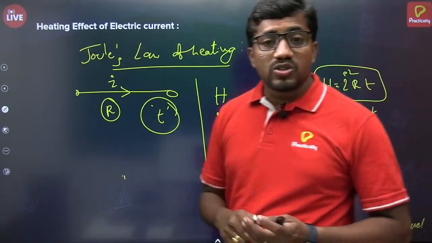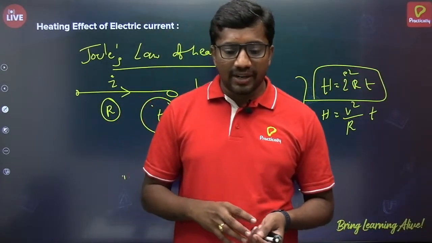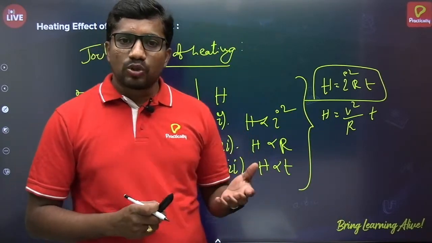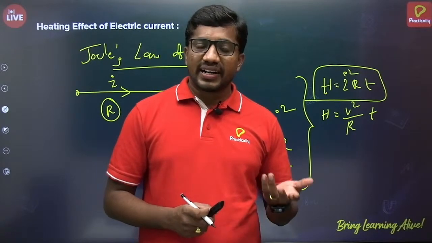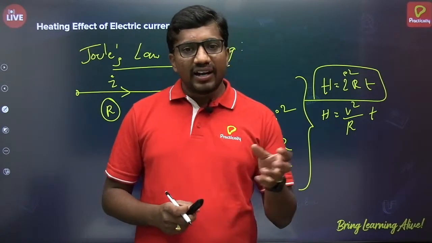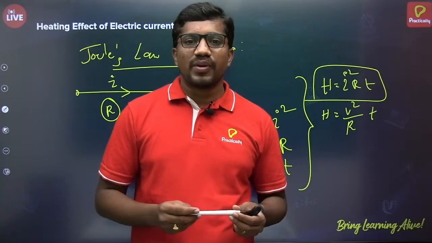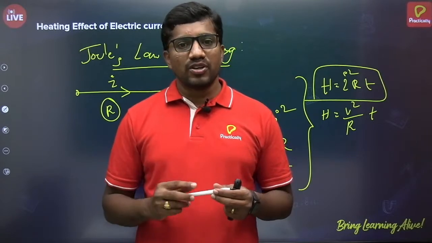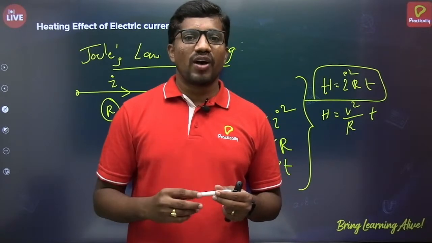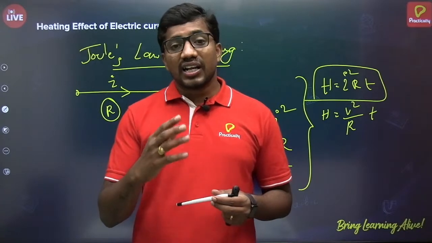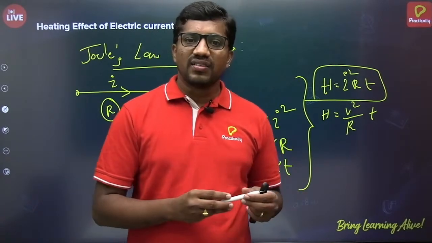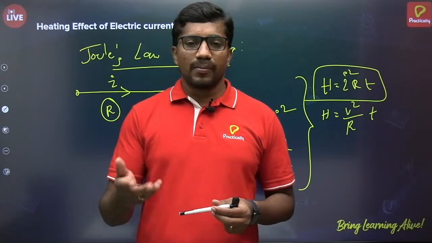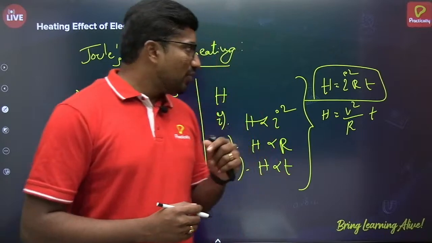This heating effect of electric current has plenty of advantages. We can make toasters, electric ovens or microwave ovens, electric heaters, or electric iron boxes. In these, a heating element is used. Those heating elements are generally made of alloys. An alloy is a combination of metals. Alloys have higher resistivity than general metals. That's a very important point.